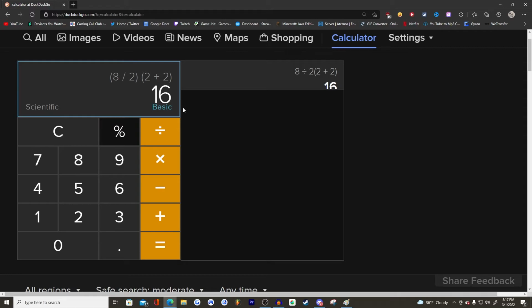There are calculators that will give you the answer 1. Almost every modern calculator will give you 16. But if you go to a calculator from back then that had the older order of operations, it will give you 1. Most calculators will give you 16, but some will give you 1. So basically what I'm saying is they're both correct. But in the more modern sense, 16 is actually the correct answer because it's the more modern answer to get. 1 is correct too, but that was out of the older order of operations on how they did it back then.